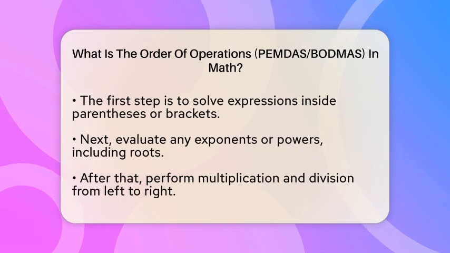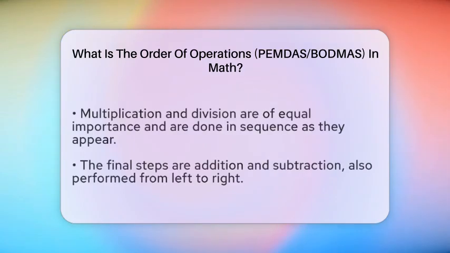The last steps are addition and subtraction, which are also treated equally. You perform these from left to right as well. So the order in simple terms is: first solve inside parentheses, then exponents, then multiplication and division, and finally addition and subtraction. Both PEMDAS and BODMAS follow this same sequence, just with different names.